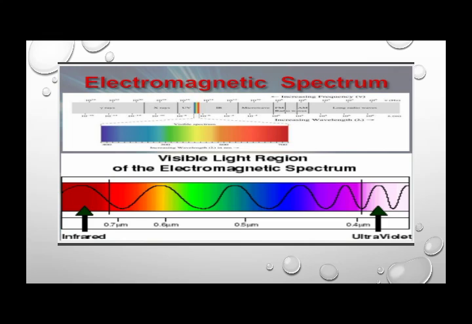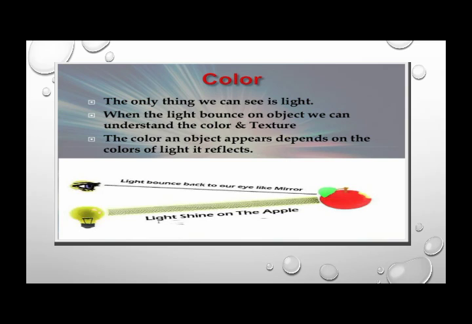So here you can see, the colors which are coming out from the light, or which are present in the light, are called the spectrum, right? The electromagnetic spectrum is shown over here. The visible light region of the electromagnetic spectrum is the region which is visible, while the infrared and ultraviolet rays are not visible, we are unable to see them normally. Here you can see there are lots of colors coming out from the light, right?